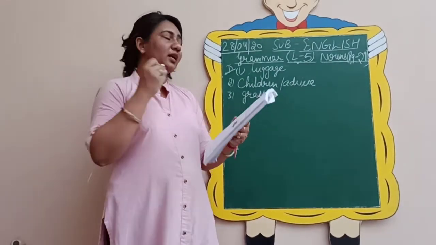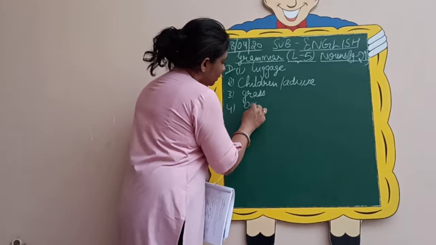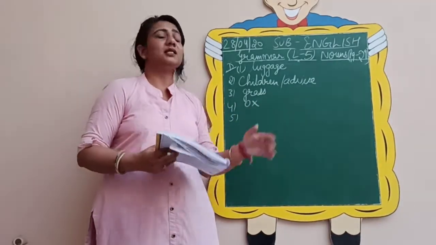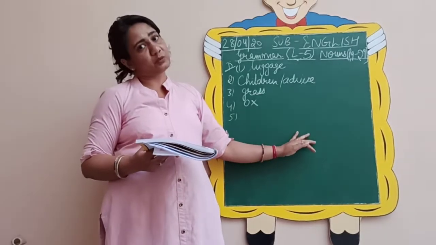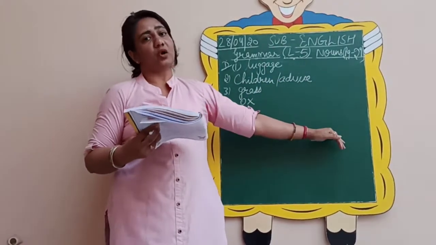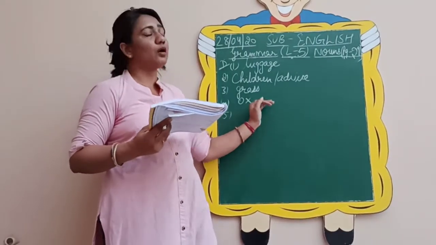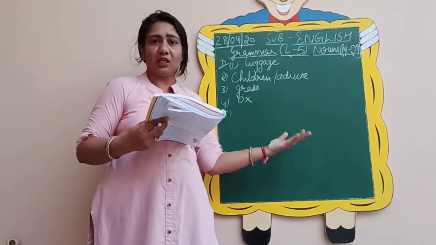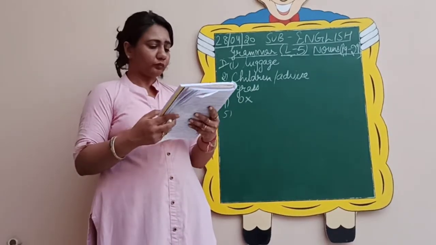So we will not write oxes. We will use ox, because subject verb agreement says if the subject is plural, then the verb should be plural. If the subject is singular, then the verb also should be singular. So here the ox we will use is plowing the field. Otherwise we need to change the verb also.